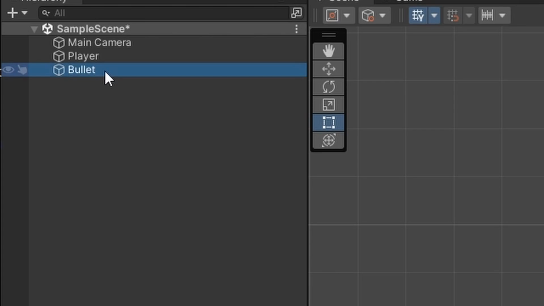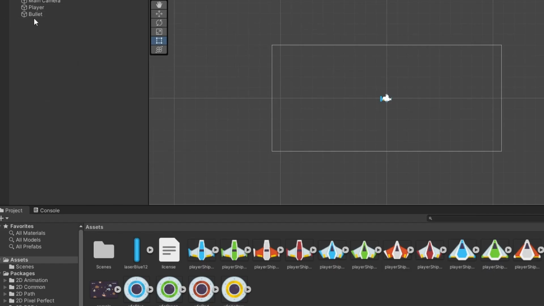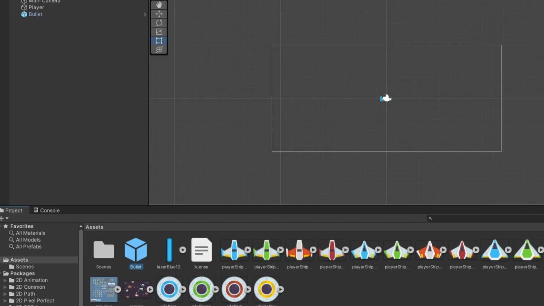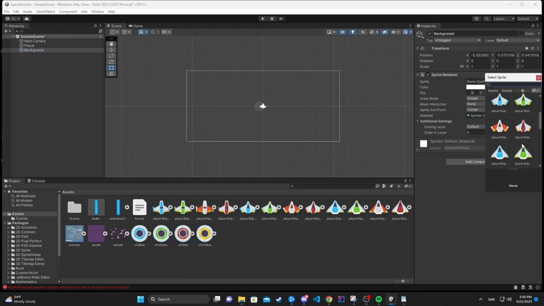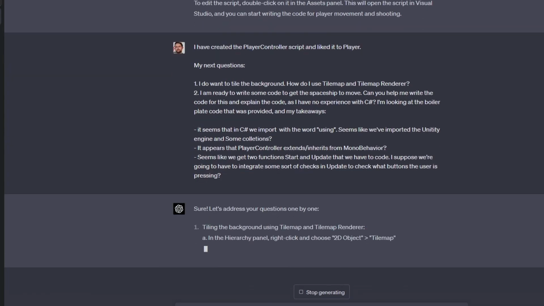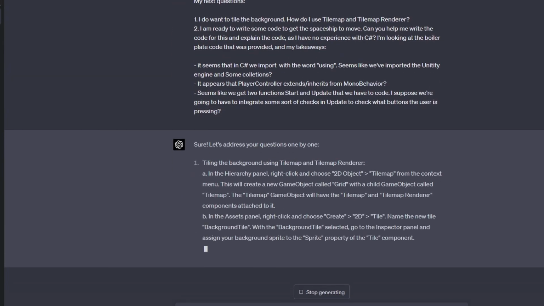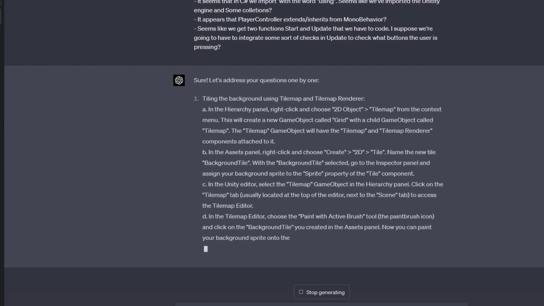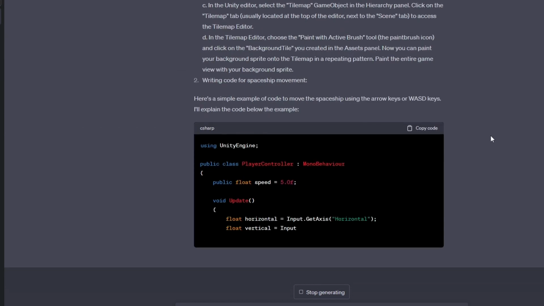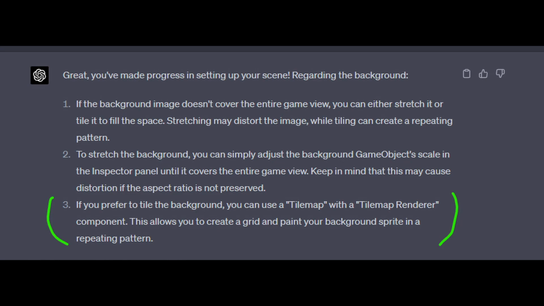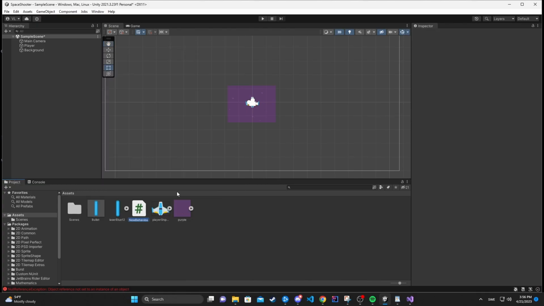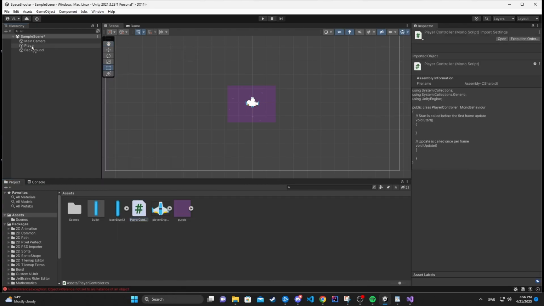I followed the instructions to create a bullet and skipped the optional step of more components for now. After adding the background, I had some questions. Do I just drag it out? ChatGPT suggested I either drag it out or tile it to fill the space. Since I didn't want the image to be distorted, I wanted to follow suggestion number 3. The instructions on how to create the script were good enough, and I linked my script to the player.